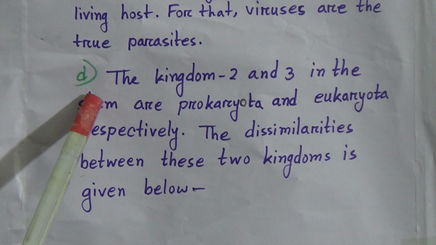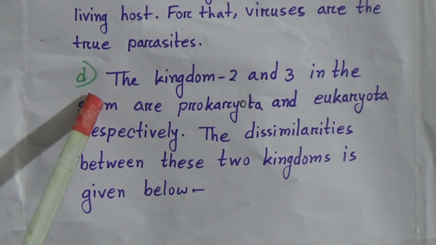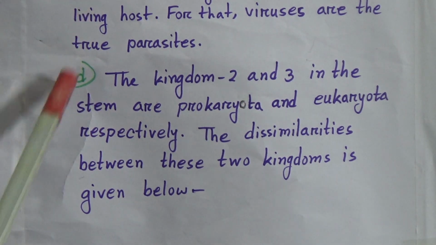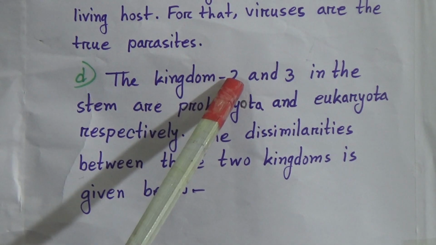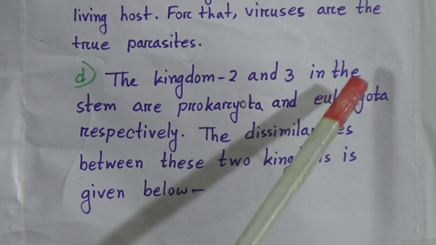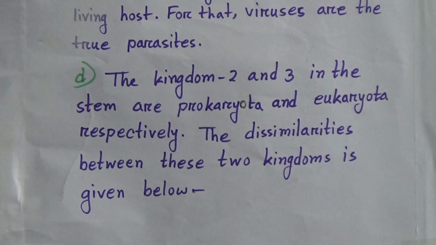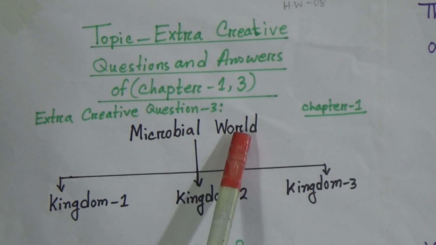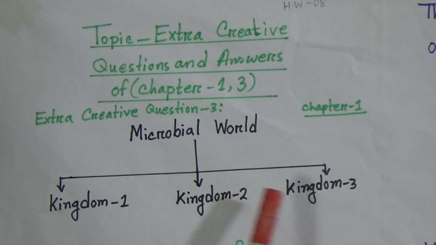Now D number question was write down the dissimilarities between kingdom 2 and 3. Answer is the kingdom 2 and 3 in the stem are prokaryota and eukaryota. Look at this flowchart again. We know that microbial world divided into 3 kingdom.